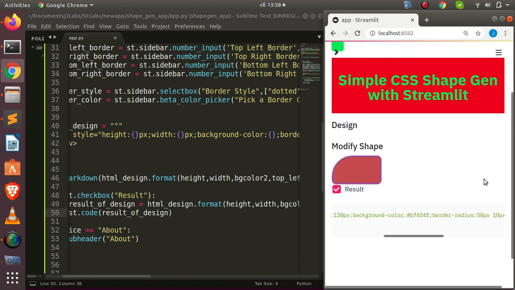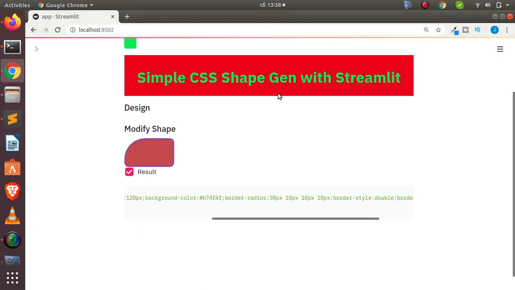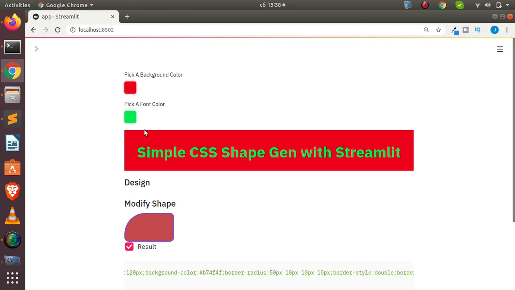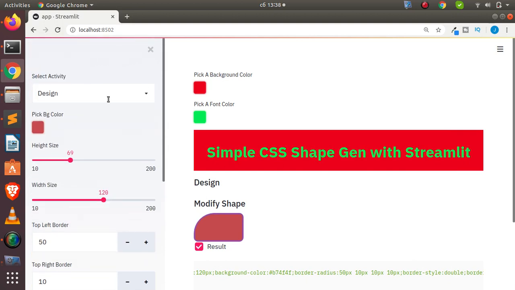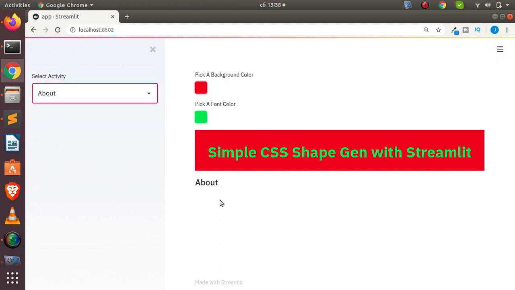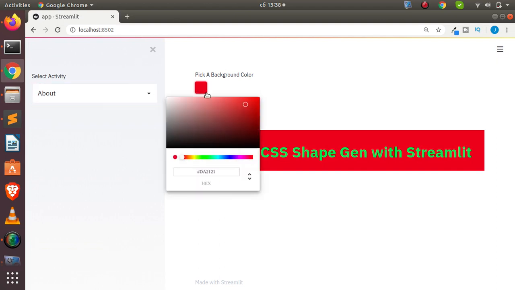So that's how to build a very simple app. Very, very simple, using a new feature for the color picker. Very interesting. You can do a lot of things with it. You can even shift this one to a better place, right? Something very simple, something very nice. So everything is working as expected. If I go back to the about, all of these things are going to vanish. Very interesting, very clean code, very simple, right? And I can also do the modification as expected.